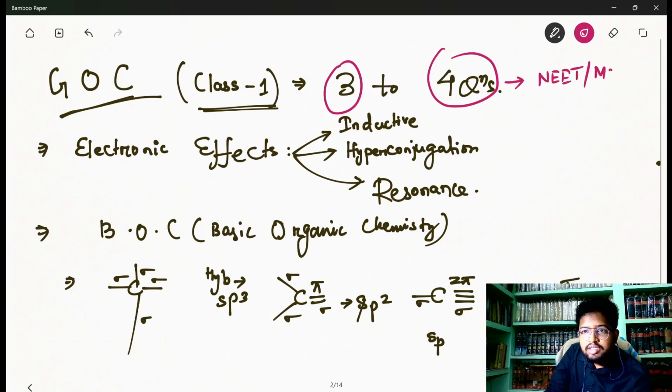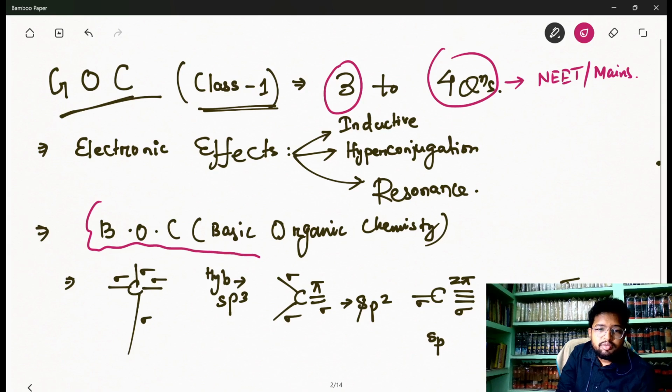and Mains. In the Advanced paper, you don't get an exact direct question from GOC, but you will have applications. So these 3 or 4 questions on GOC will be directly from your notes or your preparation material, and that is in your NEET paper and Mains paper. In the Advanced paper, you get applications. So before going to GOC, we should know a few basics.